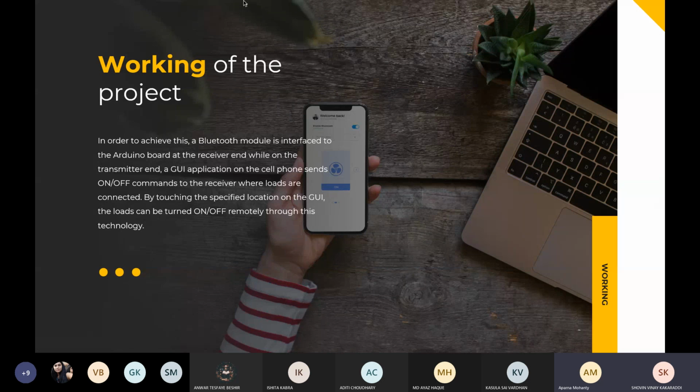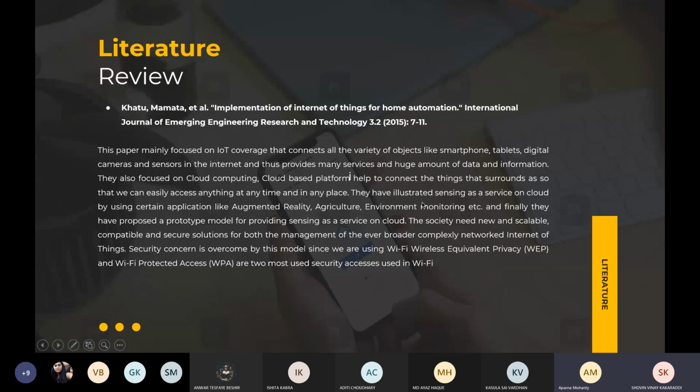In the online simulation, I will be showing it using two types of LEDs, one for a night lamp and one for a normal bulb, and one motor for representing the fan. So this is what our project is basically. And ma'am, along with that, we have the literature review. This is the literature review we've written, along with the reference we've taken and the citations.